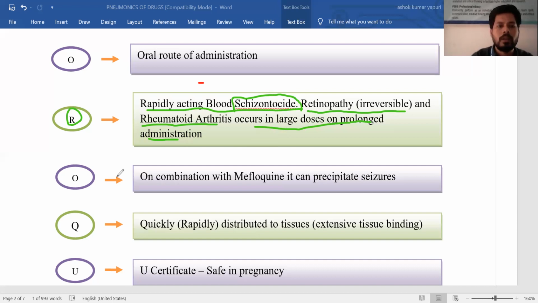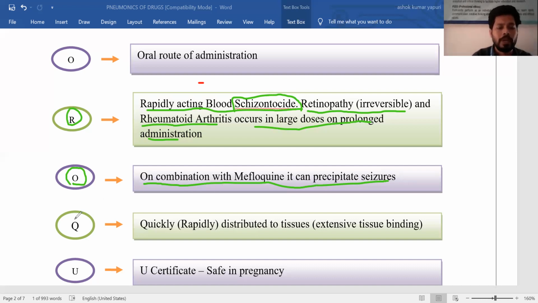And next, after R, the next letter is O. Here, in combination with mefloquine, it can precipitate seizures. So chloroquine and mefloquine have a similar mechanism. They inhibit the heme polymerase enzyme, and by inhibiting the heme polymerase enzyme, what will they do? They prevent conversion of heme to hemozoin. When heme to hemozoin conversion is prevented, more concentration of heme builds up in the parasite. That heme is toxic to the plasmodium and leads to killing of the plasmodium. Plasmodium is nothing but the malarial parasite.